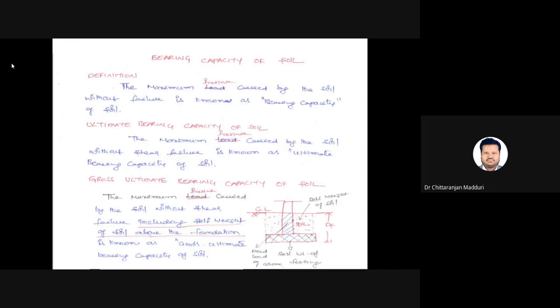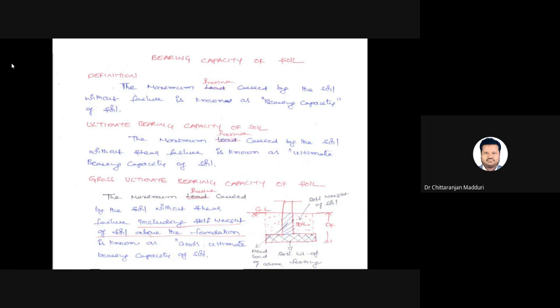So let me first explain the bearing capacity of soil. Generally, the bearing capacity of soil is defined as the maximum pressure or load carried by the soil without failure. With a maximum capacity of 100 tons per meter square, it is called the maximum bearing capacity of the soil. More than 100 tons, even 1 gram, it cannot take. In that way we can imagine. Maximum means it is the ultimate. More than that it cannot take.